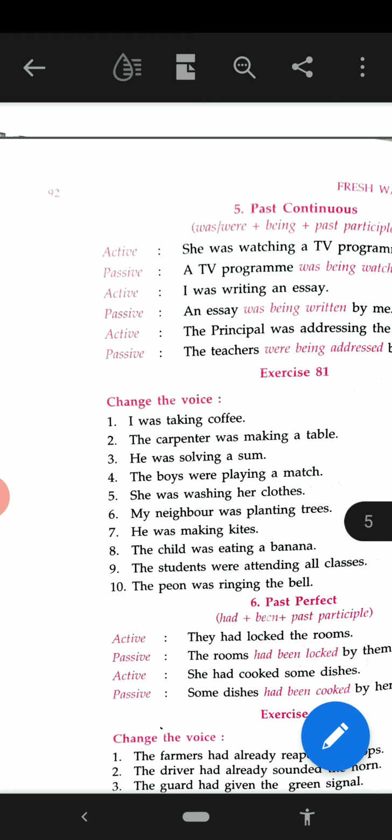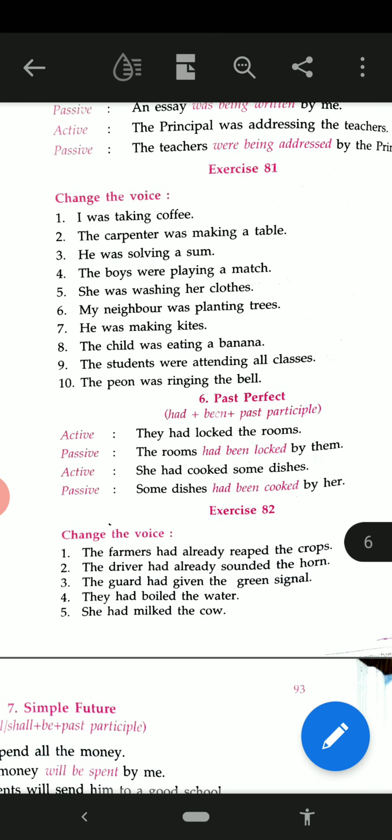And now see number 6, it is past perfect. When past perfect is there, then it is had plus been plus past participle, the third form of the verb. They had locked the room. The room had been locked by them. She had cooked some dishes. Some dishes had been cooked by her.